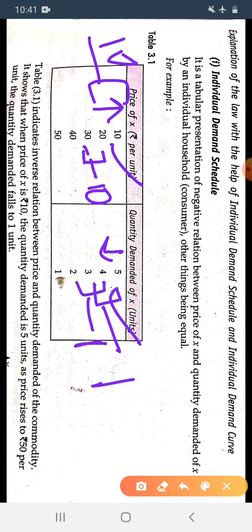When the price increases from 30 to 40, the quantity demanded decreases from 3 to 2, that is 1. And when the price of the X commodity increases from 40 to 50, that is 10, then again the quantity demanded decreases by 1. What does it show?